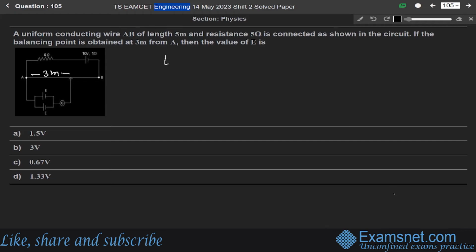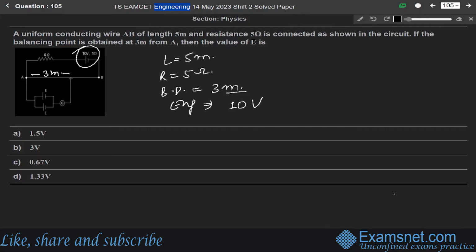Length is given as 5 meter. Resistance is given as 5 ohm. Balancing point is given as 3 meter. And EMF is given as 10 volt.